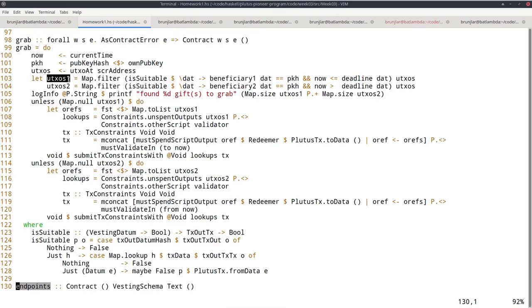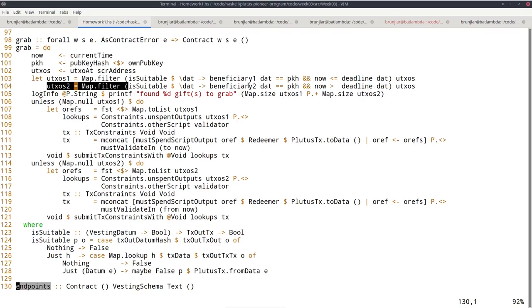One checks that this wallet is beneficiary 1 and that the deadline has not yet passed, and the second checks that this wallet is beneficiary 2 and the deadline has passed, and then it generates transactions accordingly.